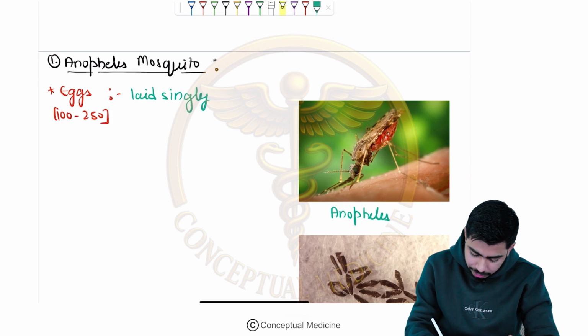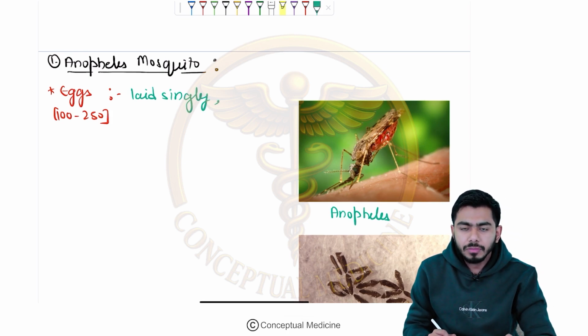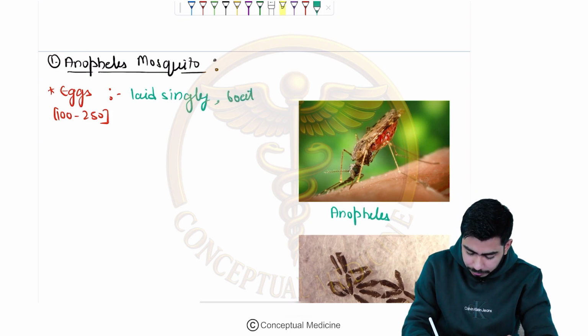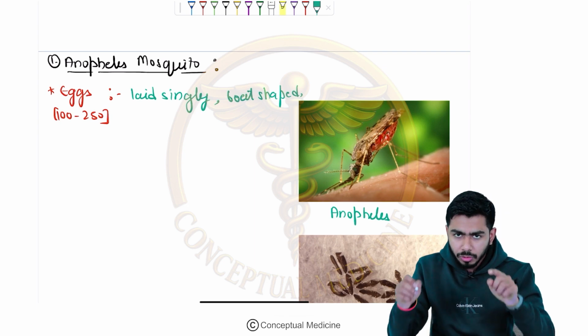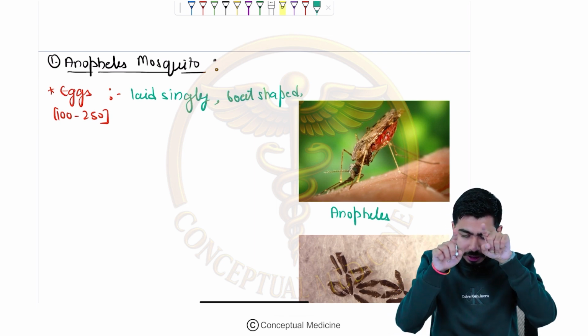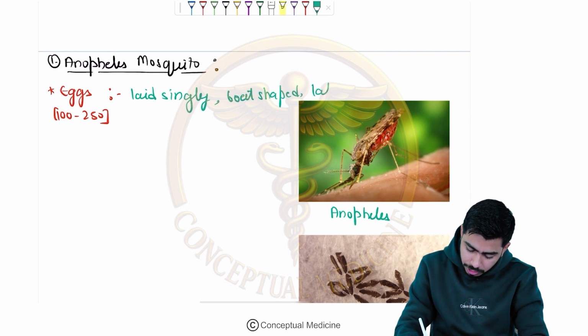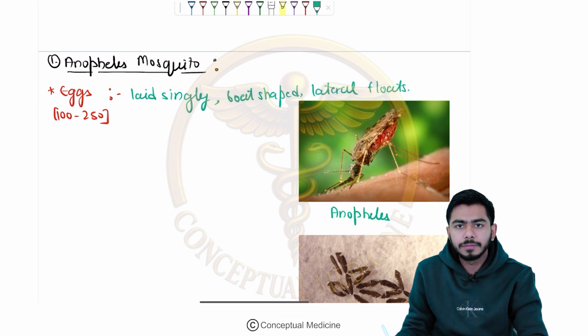With that we can write laid singly, and which shape? Boat shape. Along with that I shall write that laterally, lateral floats are there. So the lateral floats are present over there.